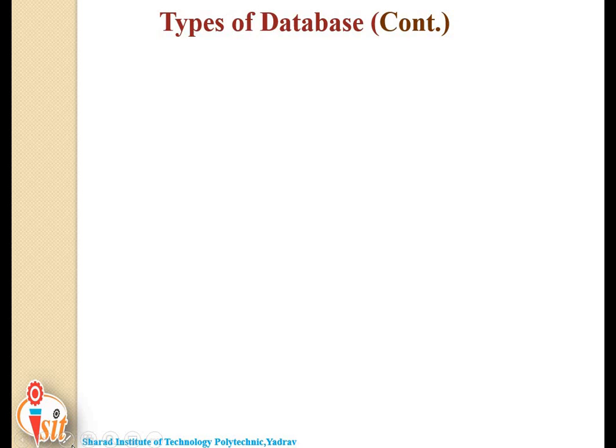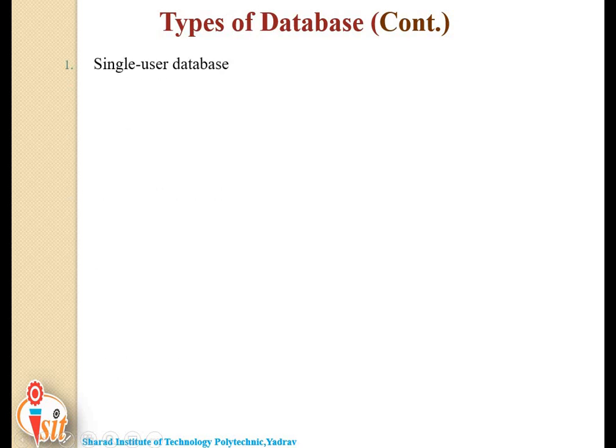For example, databases can be classified by the number of users supported, where the data are located, the type of data stored, the intended data usage, which data model is used, and the degree to which the data are structured. On this basis, databases are classified. Here I am presenting different types of database.